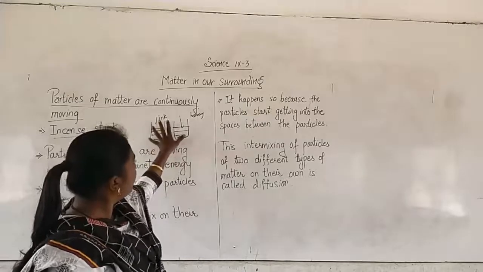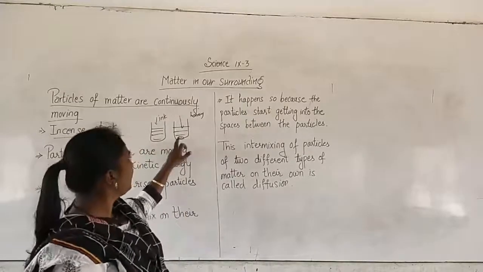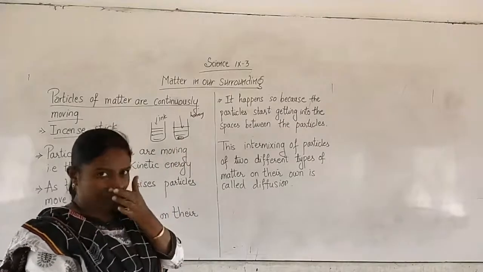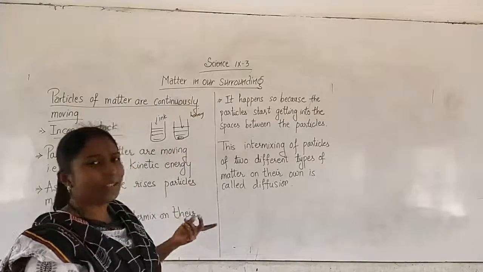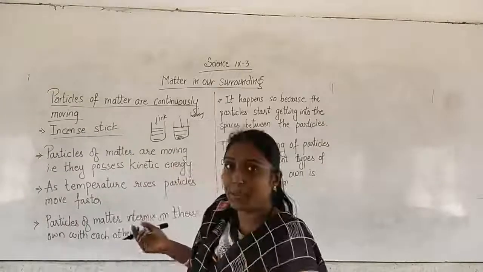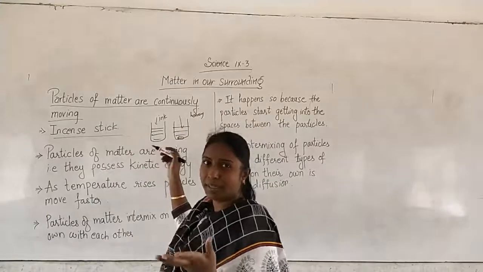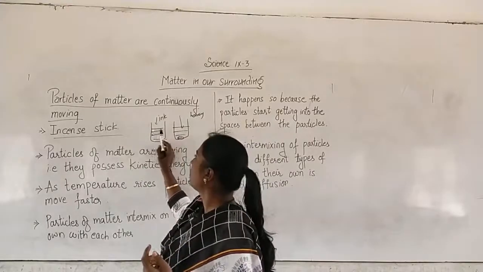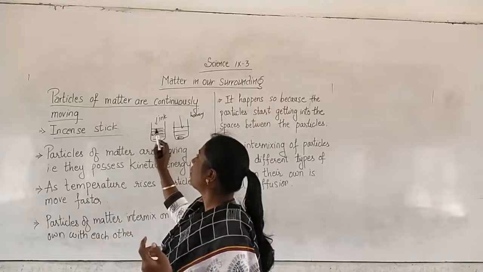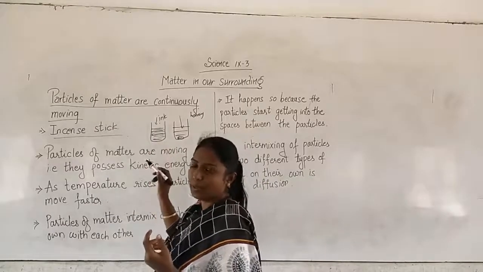Now if you keep these two beakers at one place for a few hours, you will slowly see that even the honey gets mixed. Okay, but slowly, not immediately. Now why does the honey disappear, or where does the ink disappear in the water? It does not disappear, but it brings a transparent color. If you are using a blue ink, the water becomes bluish in color, right?